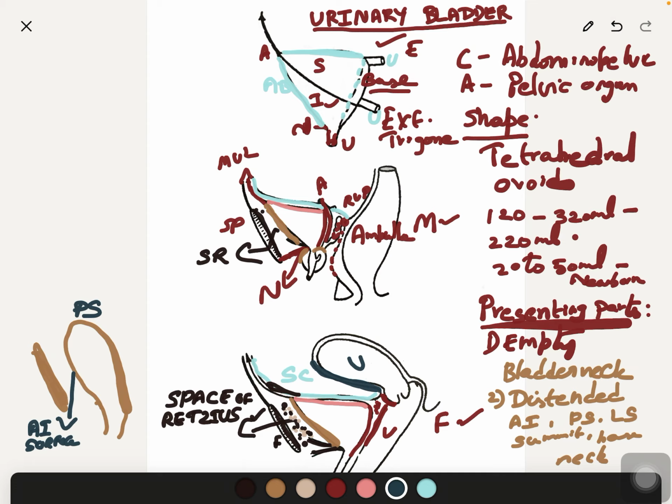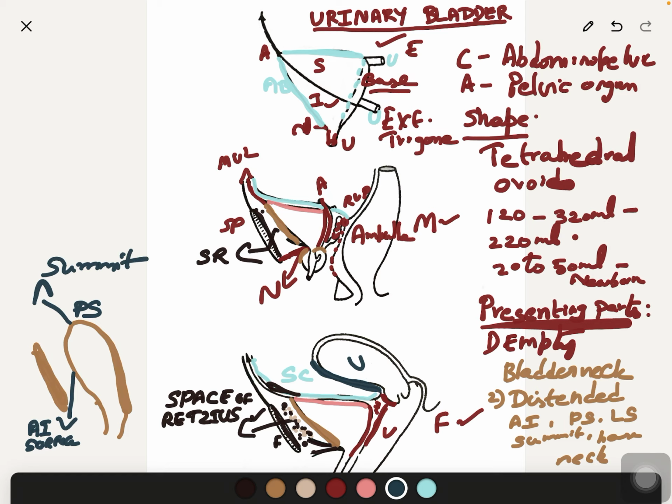Same, it is the lateral surface, which is considered as the infrolateral surface. The summit of the distended bladder is situated just behind the apex. So summit is different from apex. Behind the apex it is situated.